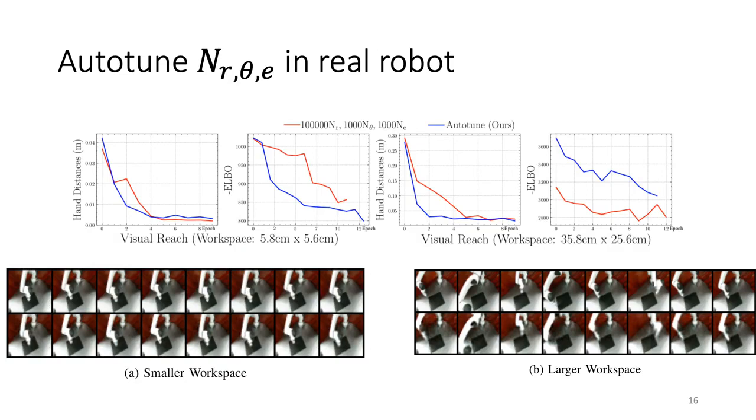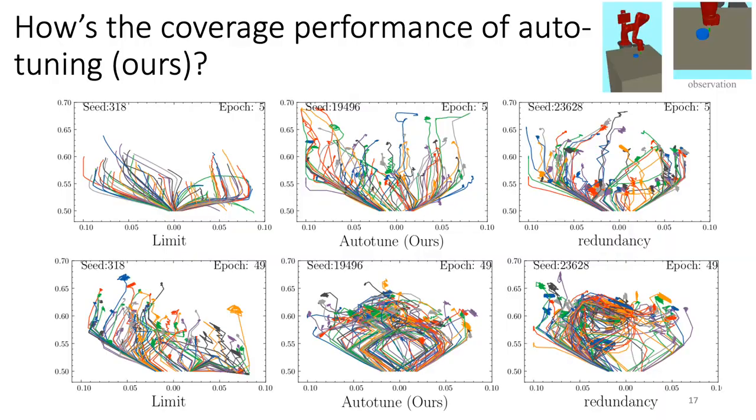We also test auto-tuning those hyperparameters on a real robot. We find that AutoTune can adjust the hyperparameters without any hand tuning, which leads to learning faster than using fixed hyperparameters when the hyperparameter search space is large. Additionally, we test the policy behavior with all possible goals, not only the task-related goals in the push environment. You can see AutoTune has a similar coverage area of the environment compared with the redundant setup.